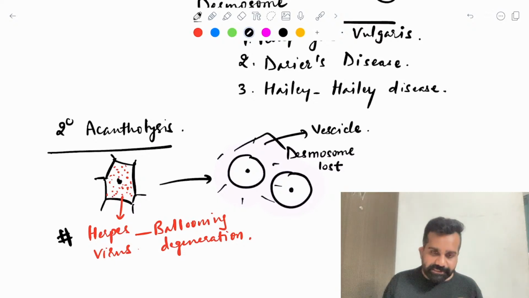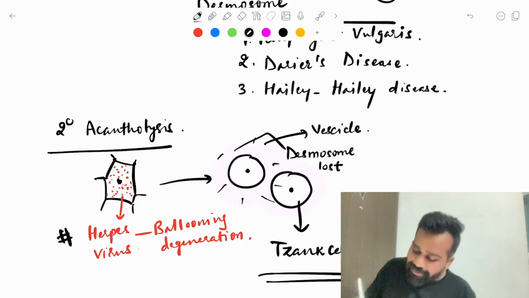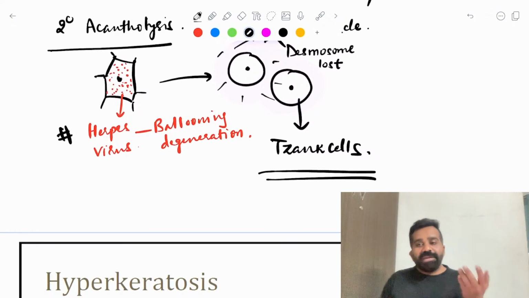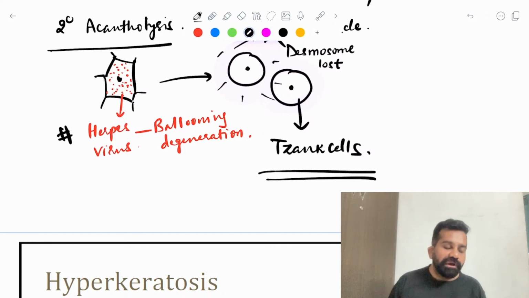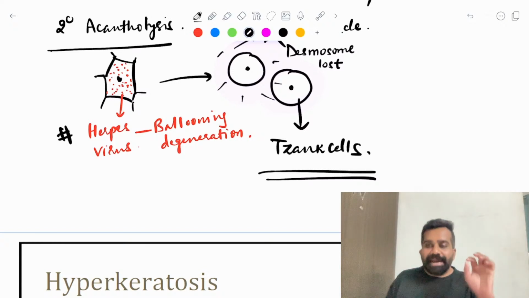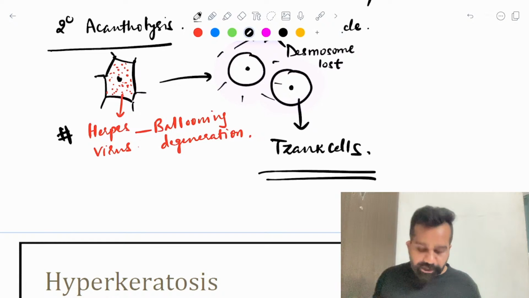In all these diseases you will see these cells, which are known as Tzanck cells. That is why in microbiology you remember the Tzanck smear. What is the meaning of Tzanck smear? By taking a biopsy from this area, you will look for round keratinocytes, which are abnormal in shape. Keratinocytes should be polygonal, but if they undergo acantholysis, they become abnormally round shaped.